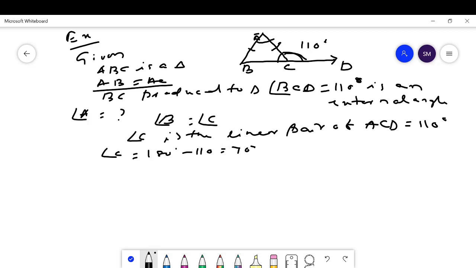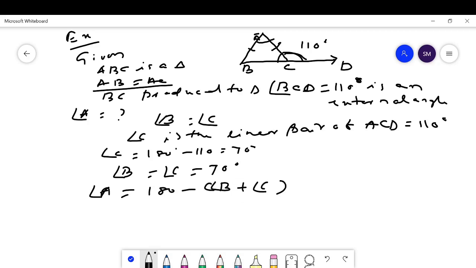When the measure of C is 70 degrees, the measure of B is equal to the measure of C, which is 70 degrees. Then angle A is equal to 180 minus the sum of the measures of B and C, by the angle sum property.